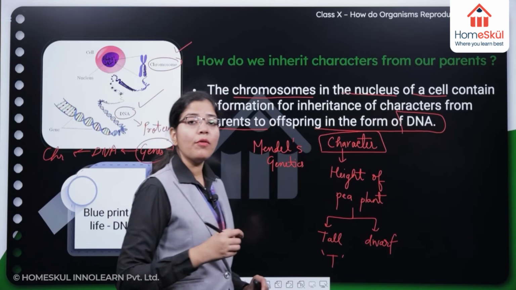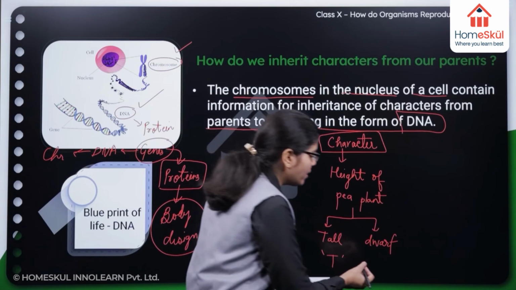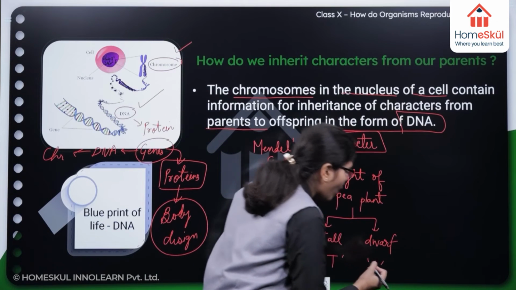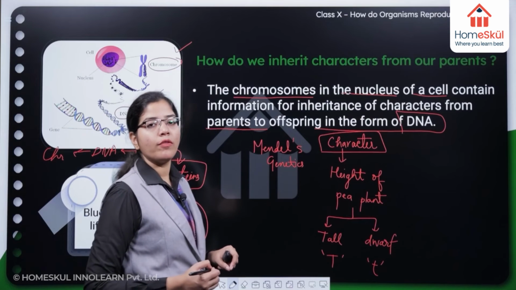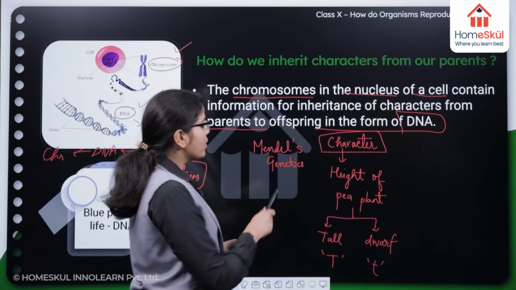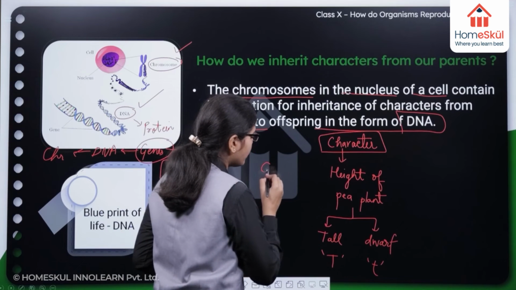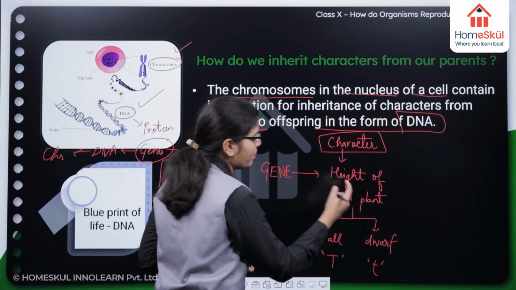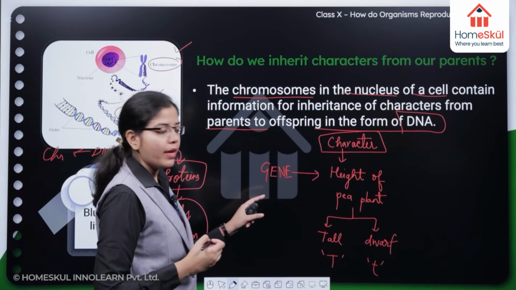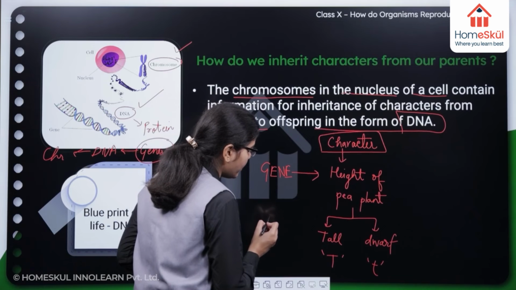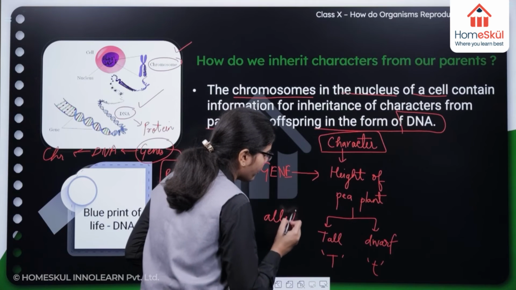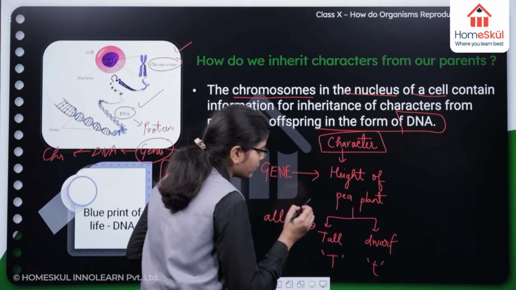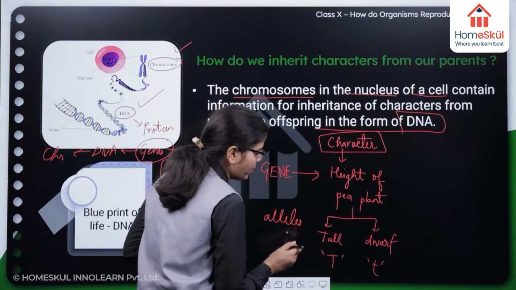And if we want the dwarf character, then the small t allele of the height gene of the plant should be there. So this is the height of the pea plant gene, right? And these are the alleles of this gene.